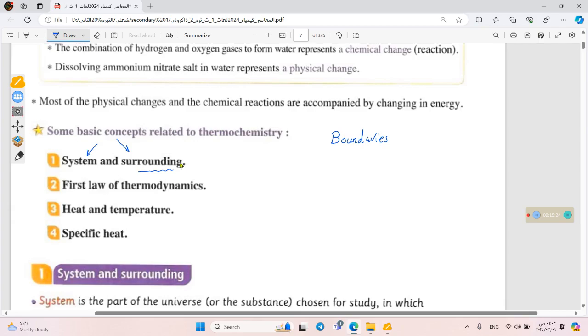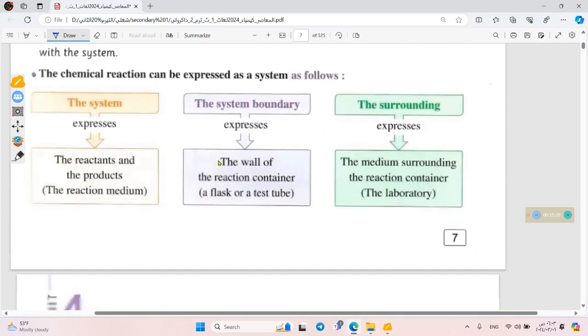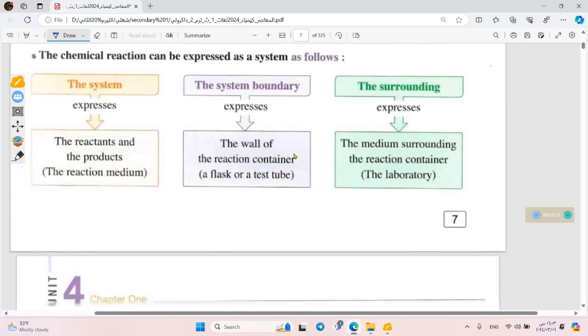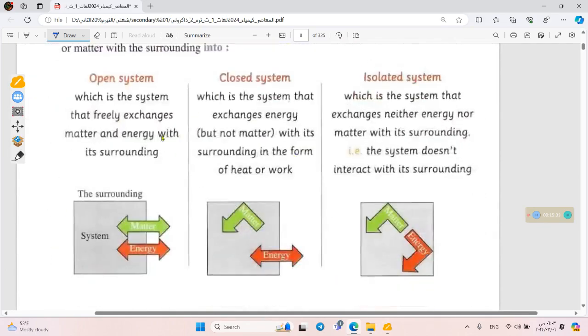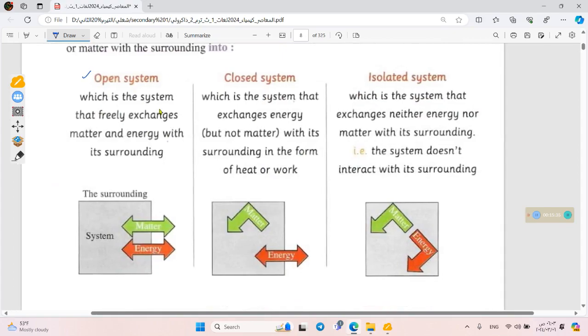If our system and surrounding exchange both the energy and mass, we're calling it an open system. And if it exchanges only the energy, it's a closed system. But if they don't exchange energy nor matter, this is an isolated system. So we have three types of systems according to what the system and surrounding exchange with each other.